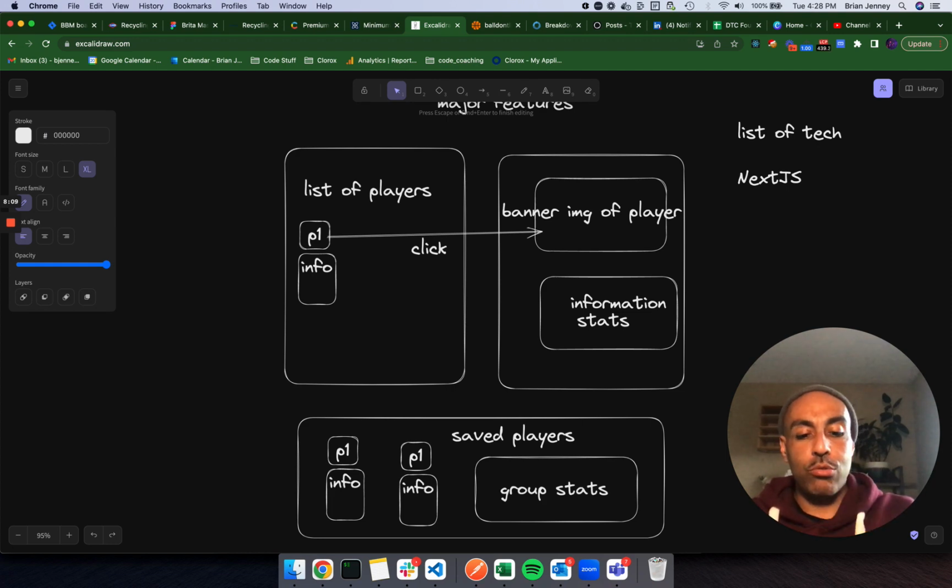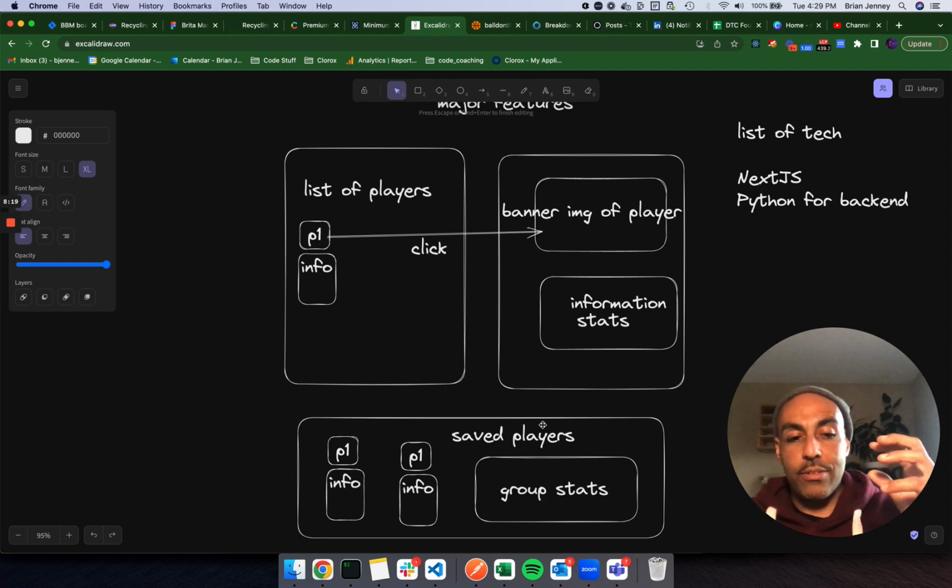Maybe we want to use, I've actually used Node and Express, so maybe I'll use something like Python for the back end. And what does the back end do? Not really sure yet, but if we have saved players, we probably want to have the players saved somewhere that's not on the front end, and maybe we can have an API endpoint for our back end that allows you to store players and associate them with a user ID. And that could be something kind of interesting to do there.